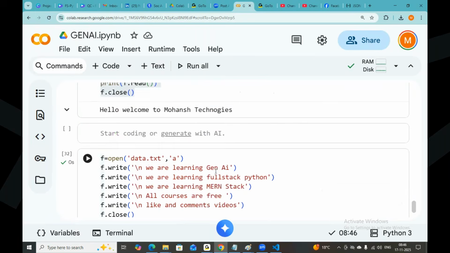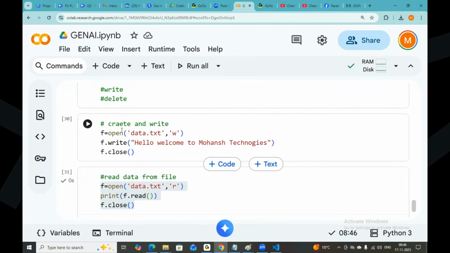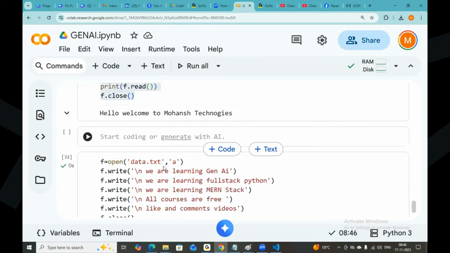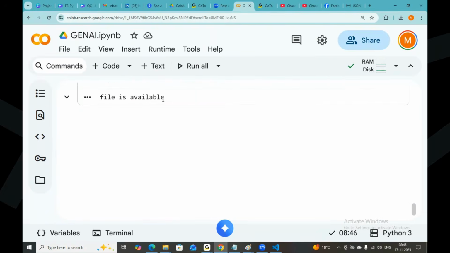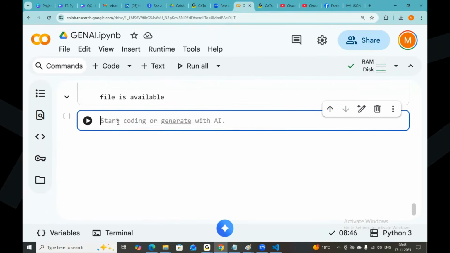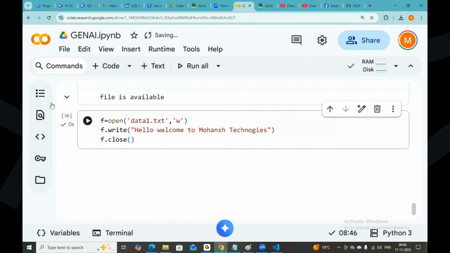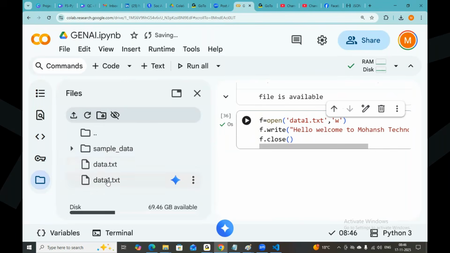Okay, now I would like to create data1.txt in my folder. I will create it and later delete it. Data1.txt, I'm creating it now. Now see, data.txt is there, data1.txt is there.